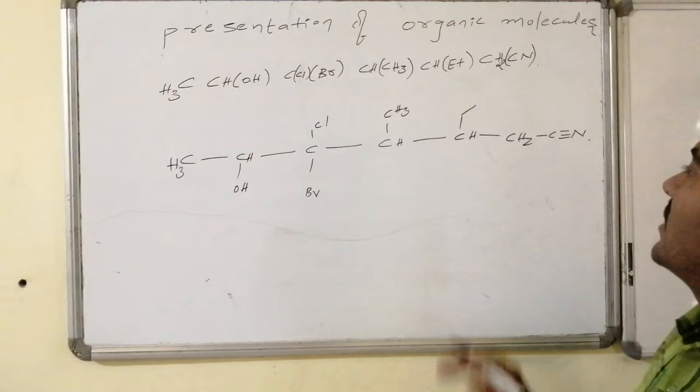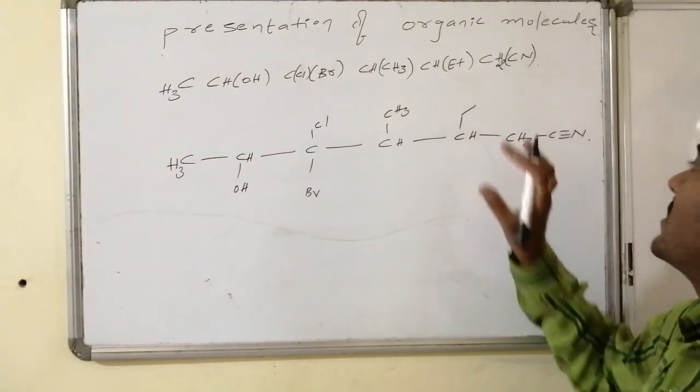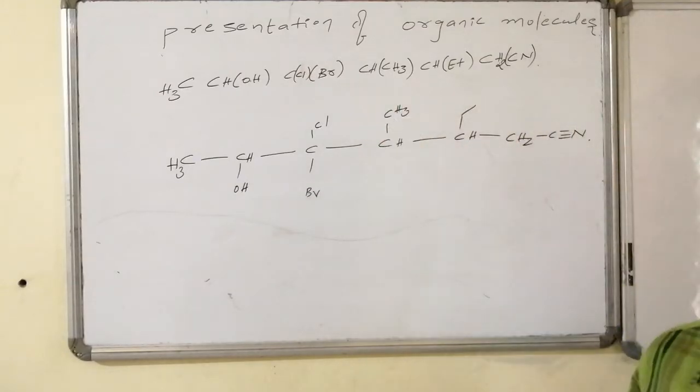Whereas here you can feel this as a substitution because two carbons are there, here also two carbons, but it is holding a functional group. You can consider this a straight chain.